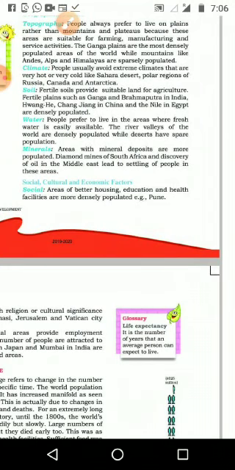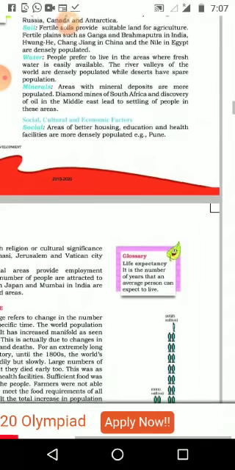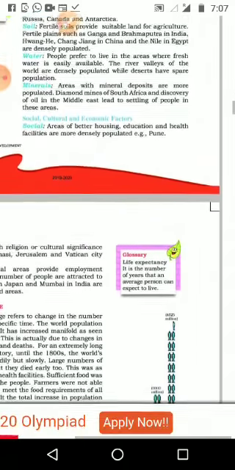Then minerals. Areas with mineral deposits are more populated. Diamond mines of South Africa and the discovery of oil in the Middle East led to the settling of people in these areas. According to the presence of minerals, people also move to that area because they will get maximum job opportunities. Then socio-cultural economical factors.